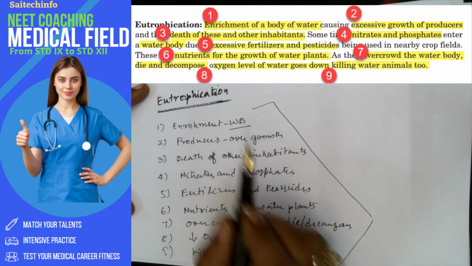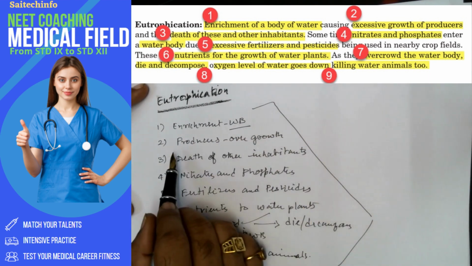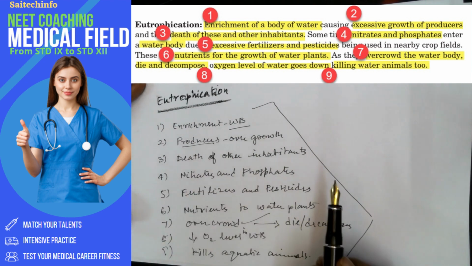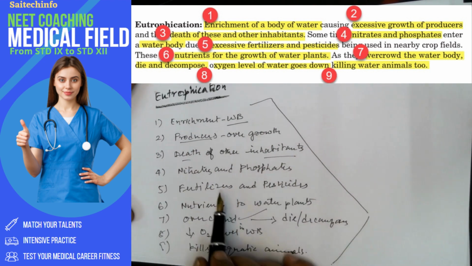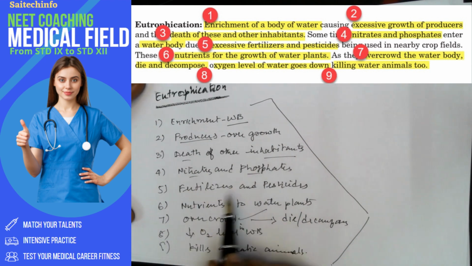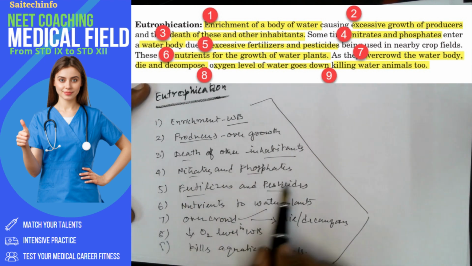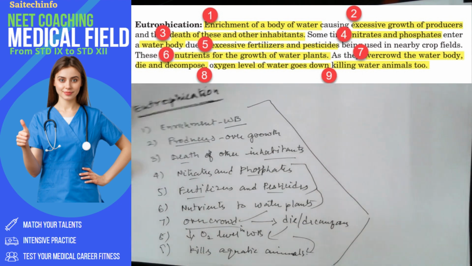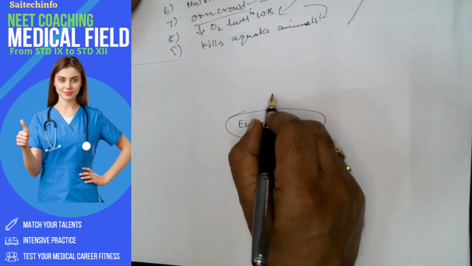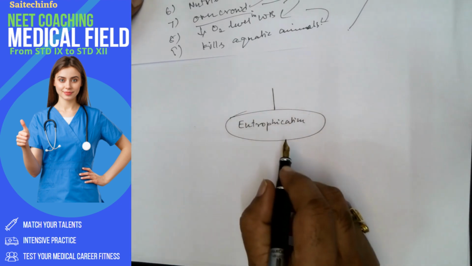We talk about the water body, the producers, then the death of inhabitants, then nitrates, phosphates, fertilizers. They are from fertilizers, so we can link these 2 points. And this acts as nutrients also, and that results in overcrowding, and that has resulted in lowering of oxygen level, then that kills the animals. So the main nodes are called primary nodes.